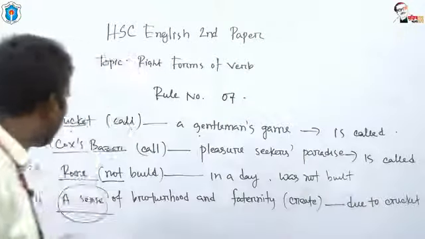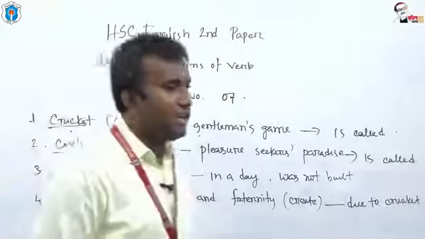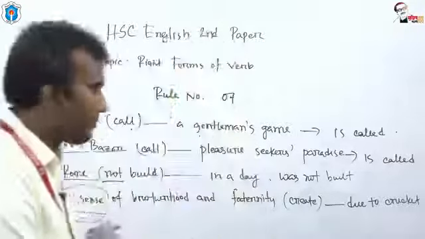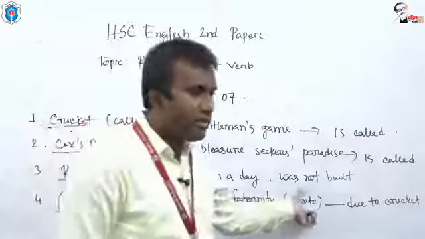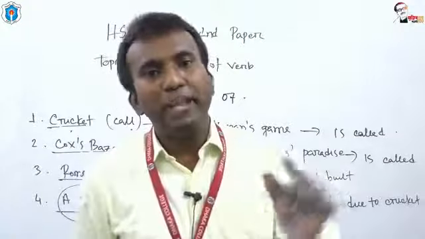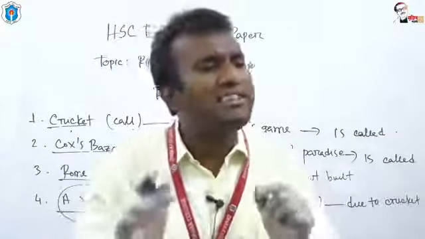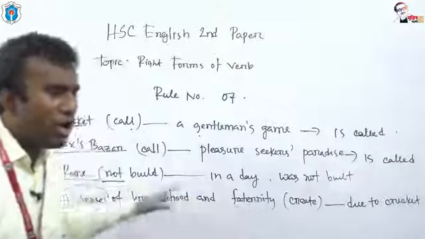Built. And the last one, a sense of brotherhood and fraternity. What should be the answer, dear students? A sense of brotherhood and fraternity. What should be the auxiliary here? Some of you have been confused, I am sure. What is the subject of the sentence? Brotherhood or fraternity or a sense?